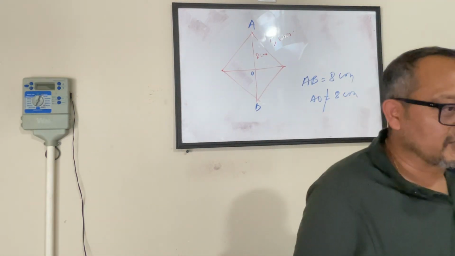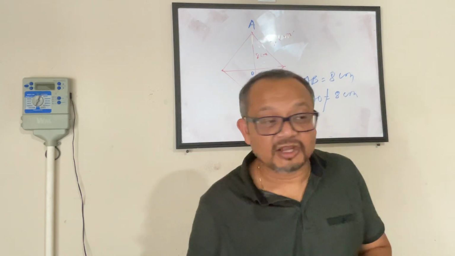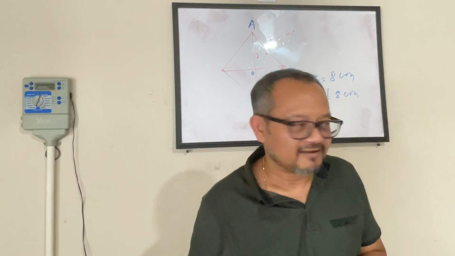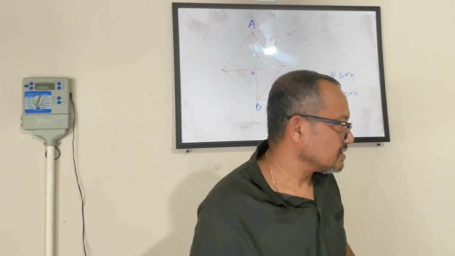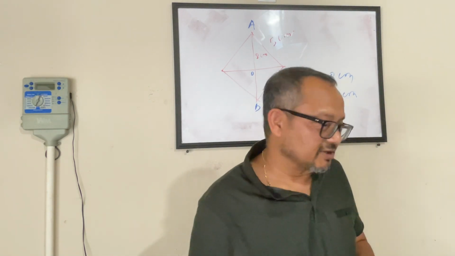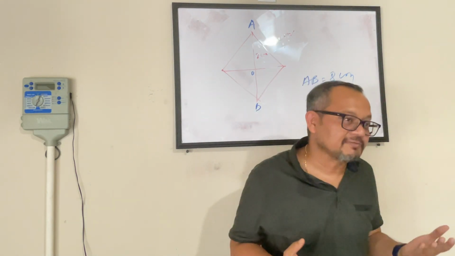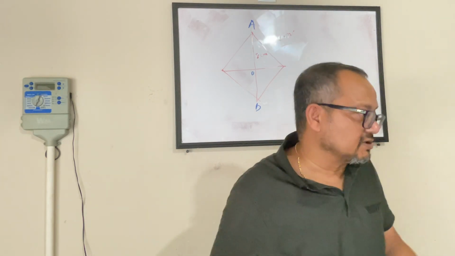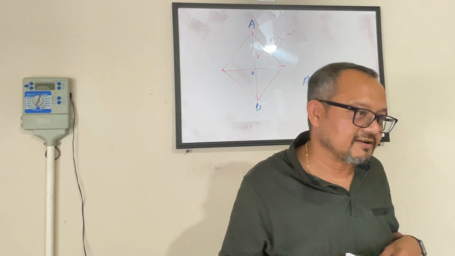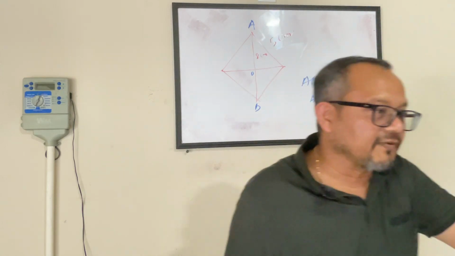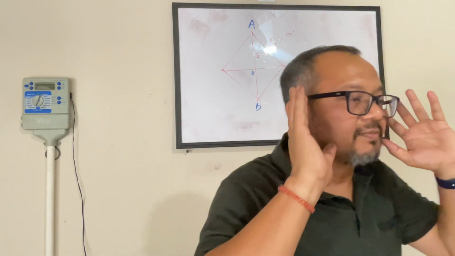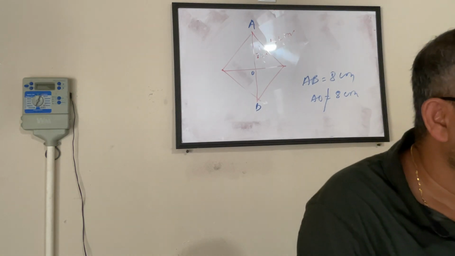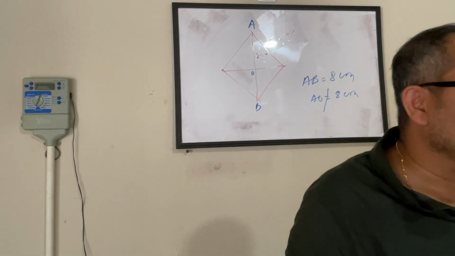The answer is 24, okay? 24 square centimeter. I have given you guys a clue also. I'm saying you have to use the Pythagorean theorem. You have to use the property of rhombus to find out the area. Okay, let me solve it for you guys. No, the answer is 24 square centimeters.